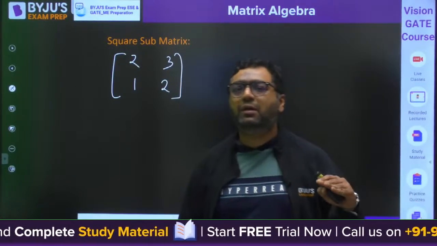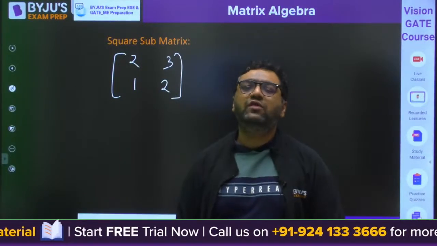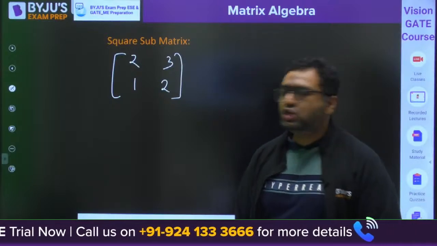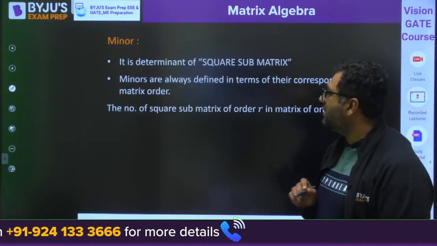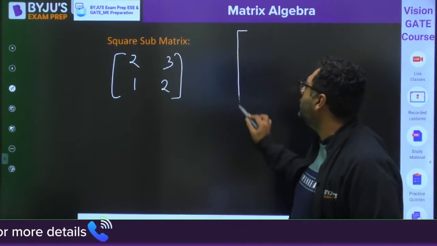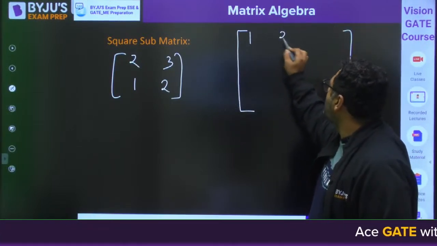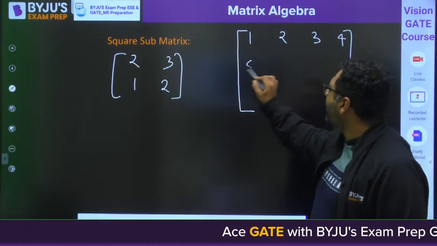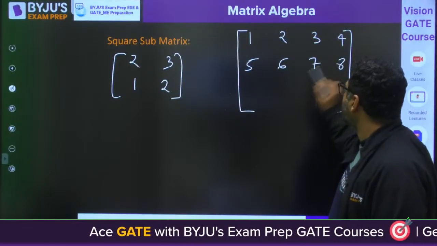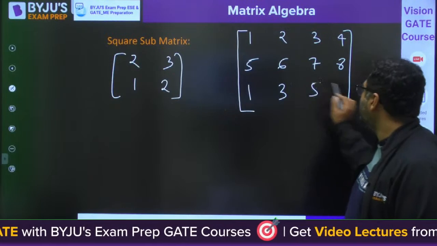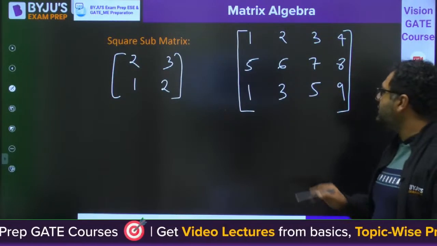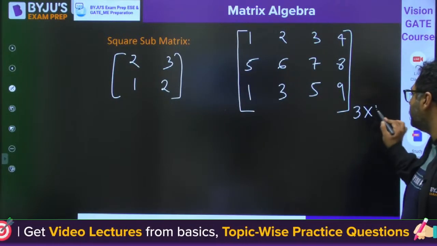Now we are moving to the minors, and slowly we are going to define the rank of a matrix. Okay, so my dear, whenever we are talking about the square submatrix, I would also like to tell you, if we have a matrix like this, let us say 1, 2, 3, 4, 5, 6, 7, 8, 1, 3, 5, 9. If you see this matrix, it has 3 rows and 4 columns.